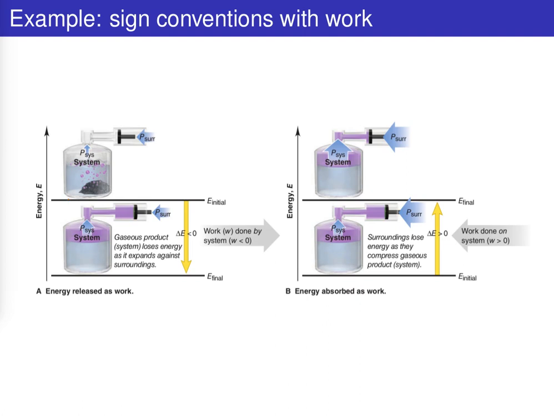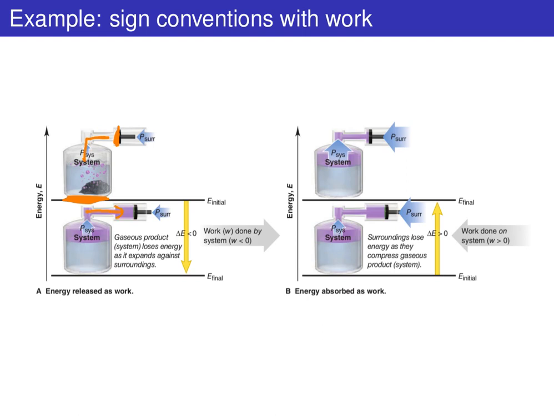Okay, so now let's look at an example involving work. So let's say we have some initial sample where you have a bunch of solid that is releasing gas. It's being converted from a solid to a gas phase. And so you can see the little gas bubbles, purple, building up in here. And as these gas bubbles build up, this system is hooked up to a contraption here that allows this piston, right, to be the same closed system. So as the gas builds up in this chamber, then that piston is going to be pushed back.